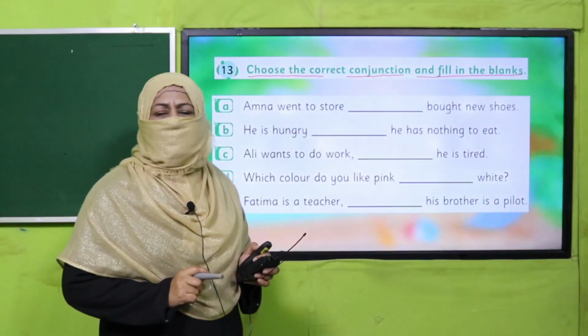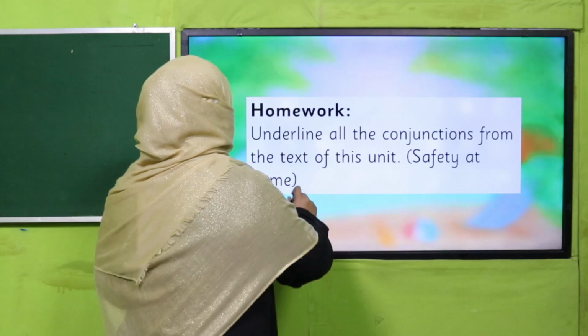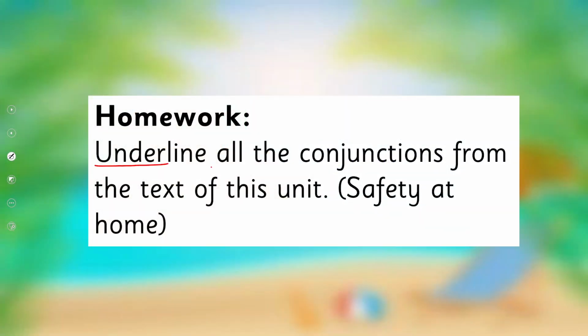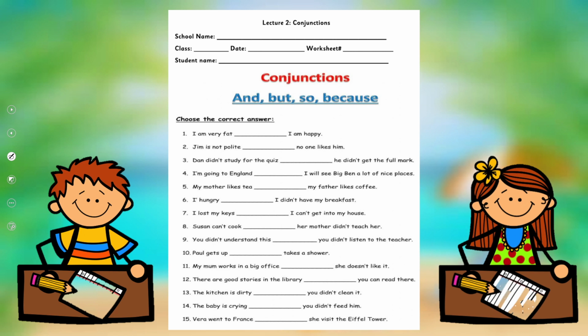Yes, my dear students, are you done with it? Good job. So it's time for your homework. You will underline all the conjunctions from the text of this unit. Okay, so this is unit number 7, Safety at Home. You will underline all the conjunctions, and beta, also try to find out the function of each conjunction in the text. And here is a worksheet.